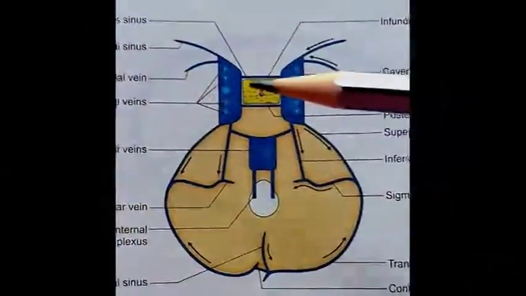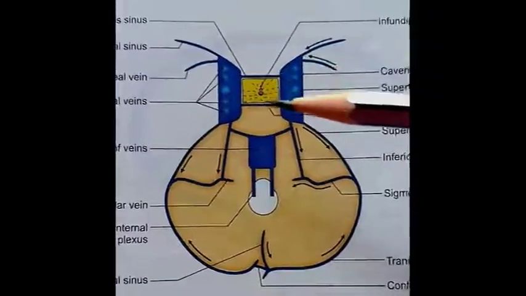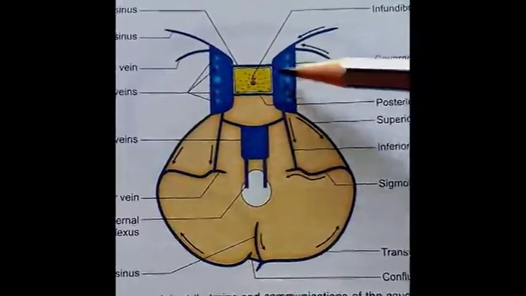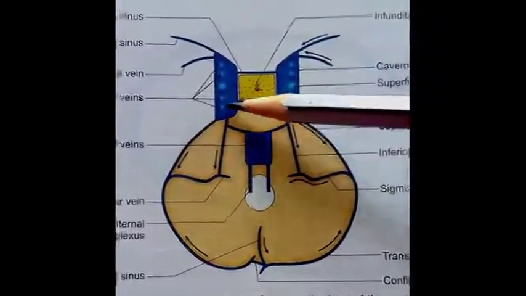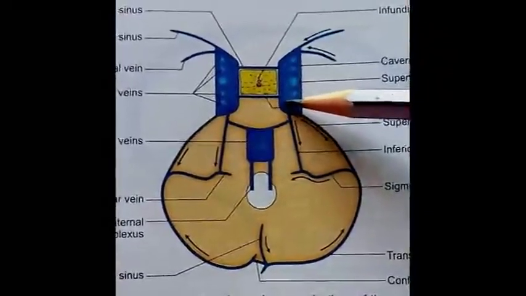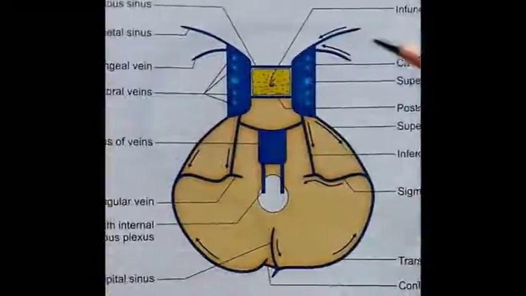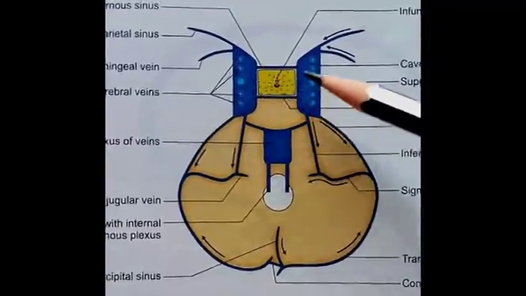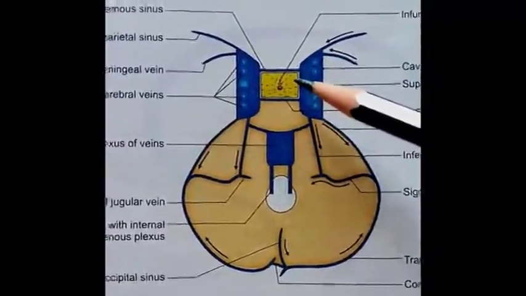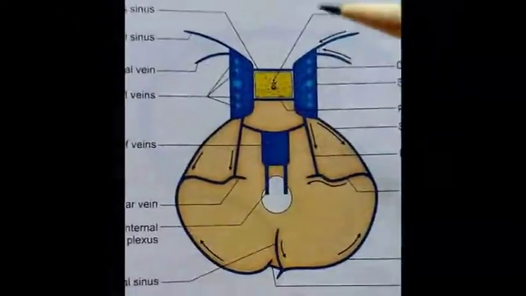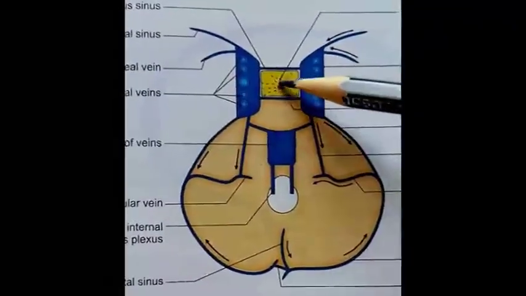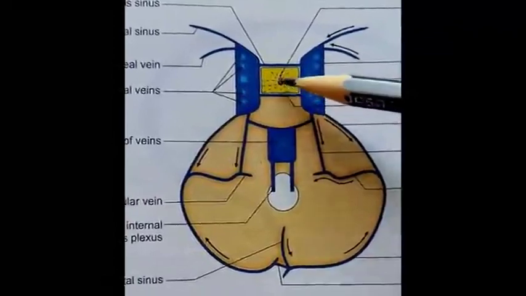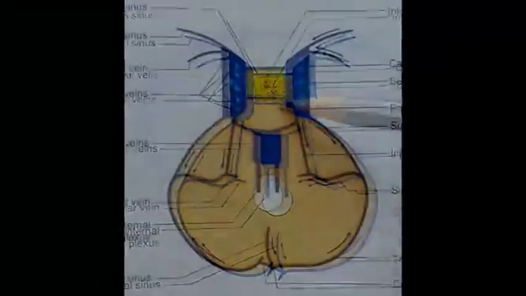Next are the anterior and posterior intercavernous sinuses. Anterior intercavernous sinus connects the anterior part of the two cavernous sinuses, and posterior intercavernous sinus connects the posterior part of the two cavernous sinuses. These sinuses pass through the diaphragma sellae. Diaphragma sellae is a circular fold of dura mater present over the fossa for the pituitary gland. Anterior intercavernous sinus is present in front of the infundibulum of the pituitary gland, and posterior intercavernous sinus is present behind the infundibulum of the pituitary gland.